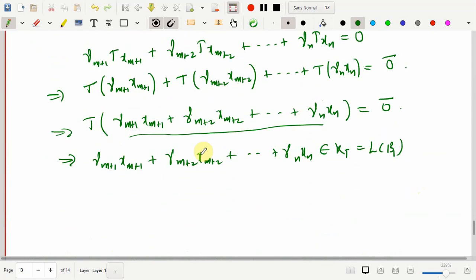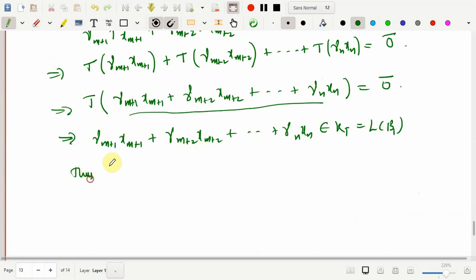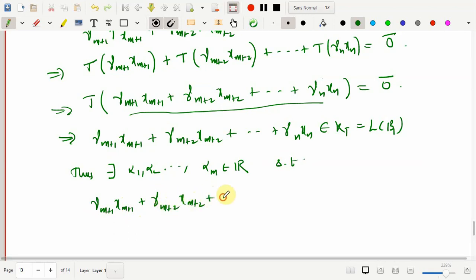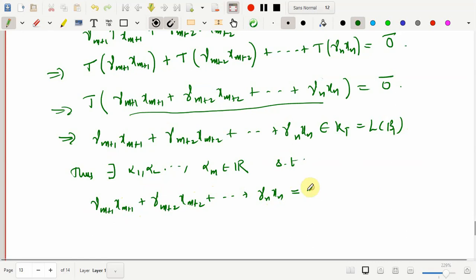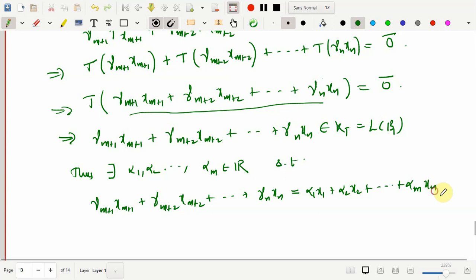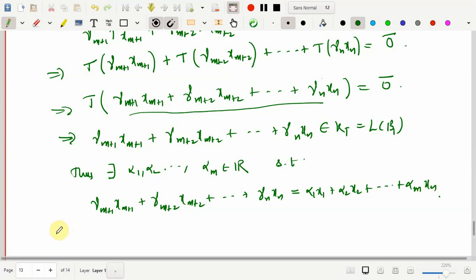So what I can say is that there exist some m scalars, I'll call them alpha 1, alpha 2, and this goes on till alpha m, belonging to R, such that the vector gamma m plus 1 xm plus 1 plus gamma m plus 2 xm plus 2, and this goes on till gamma n xn, is equal to the linear combination of vectors of B1: alpha 1 x1 plus alpha 2 x2, and this goes on till alpha m xm. So as of now I have used the fact that B1 is the basis for the kernel of T.